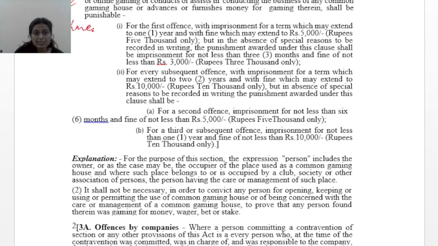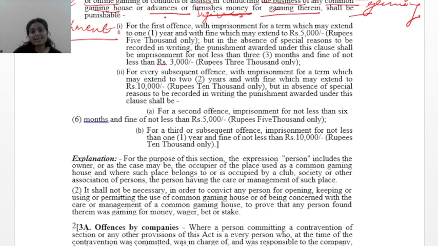This is a punitive section. Punishment for opening etc. a common gaming house. Now see what the punishment is. Any person who opens, keeps, operates, uses or permits to be used any common gaming house or online gaming. See, now online gaming is also included here. Or conducts or assists in conducting the business of any common gaming house, or advances or furnishes money. Furnishes money means gives money for gaming therein, shall be punishable.